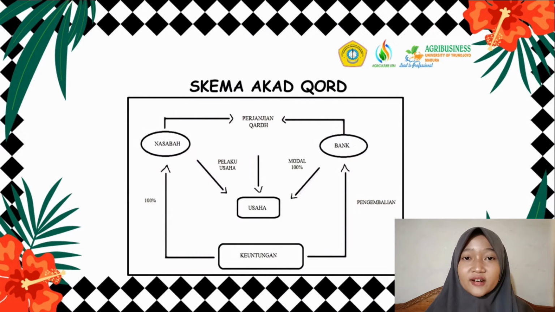From the qard contract diagram, it can be illustrated that Islamic financial institutions are only a forum for distributing people's funds in the form of qard, namely without any profit. The Islamic financial institution in this case provides an assessment of who is entitled to a qard loan, and the Islamic financial institution may not withdraw the agreed profit. The loan is a loan for business capital which is managed by the customer.